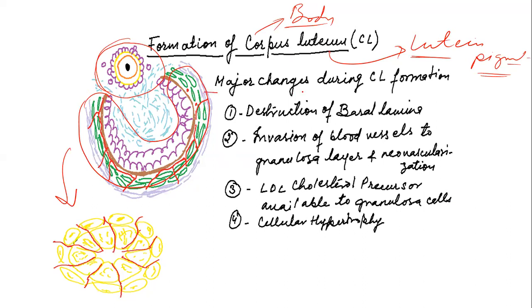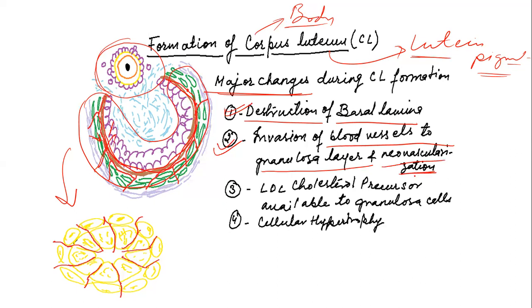So during formation of the corpus luteum, what are the major changes we'll see? The first change is destruction of the basal lamina, or basement membrane, between the granulosa and theca layer. Because of this basal lamina, the blood vessels were not able to penetrate the granulosa layer. Once the basal lamina is destroyed, there will be invasion of blood vessels into the granulosa layer and development of new vessels in the granulosa layer, or neovascularization.